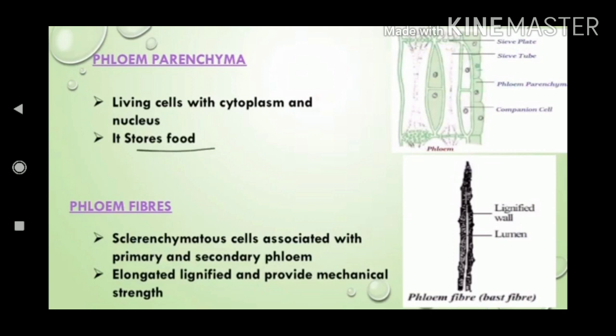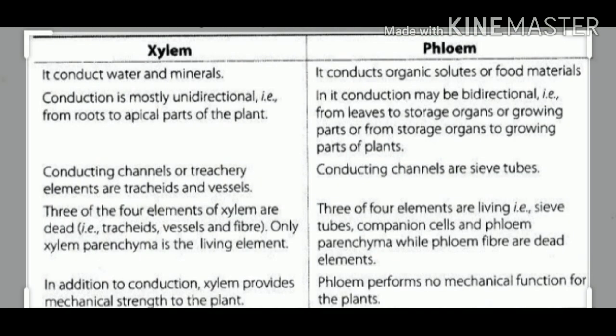Next, we will discuss the differences between the xylem and phloem. The xylem conducts water and minerals, and phloem conducts food. The conducting elements of xylem are tracheids and vessels. The conducting elements of phloem are sieve tubes and companion cells. In xylem, the conduction is always unidirectional from the root to the apical part of the stem. In phloem, the conduction is in all directions, from leaves to the roots, to the stem, to all parts of the plants.